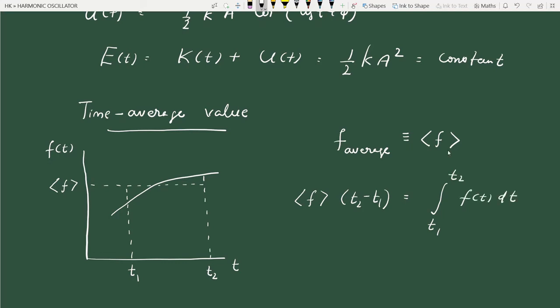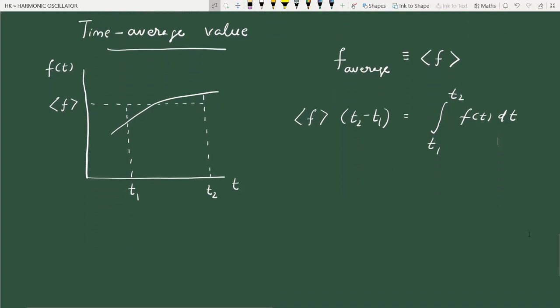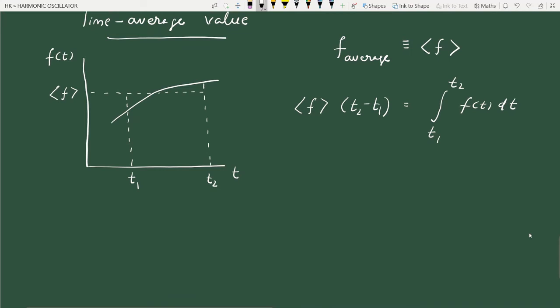So the idea of the average of a function is this. It is the average height of the plot of a function in such a way that the area of this rectangle, which is the average height into the base, the time interval, is equal to the actual area under the curve, which is the integral of the function. So from this we can get an expression for the average value of the function.